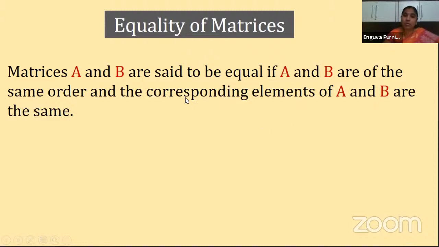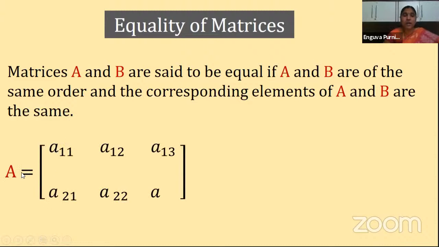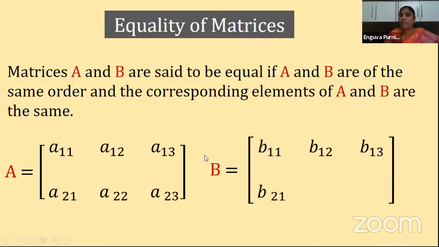But which kind of elements are same? The corresponding elements are same. The corresponding elements should be same. Let us see in detail. Here it is a general matrix I am taking, children. A is equal to A11, A12, A13. These are the positions of the elements. Clear? And this is another matrix B11, B12, B13, B21, B22, B23. So these are the two matrices we are taking.